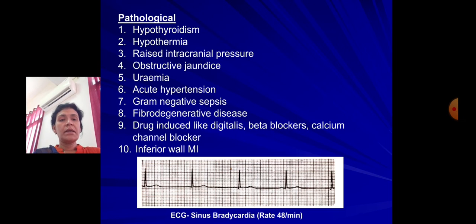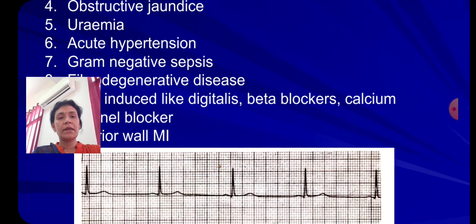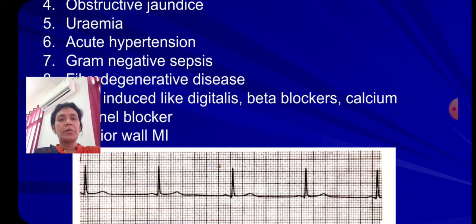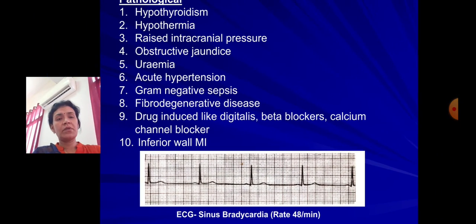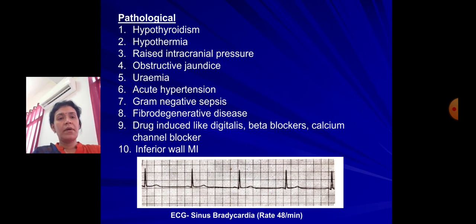Here we can see that the rate is less than 60 per minute. We can count the larger boxes: 1, 2, 3, 4, 5, 6. So 300 divided by 6 is 50. So the heart rate is somewhere around 50 per minute.